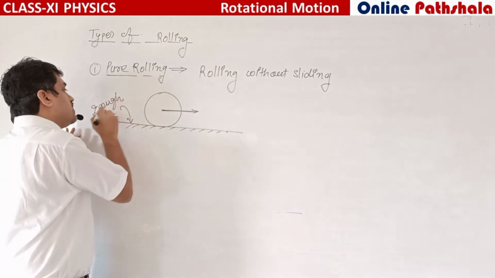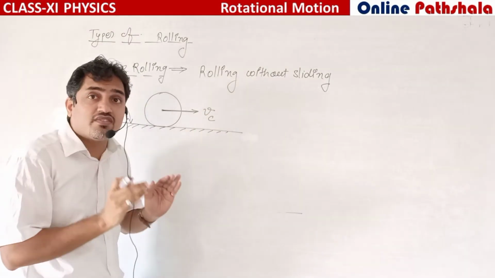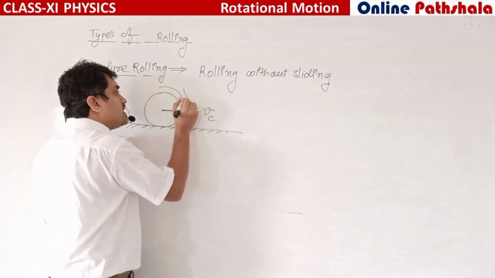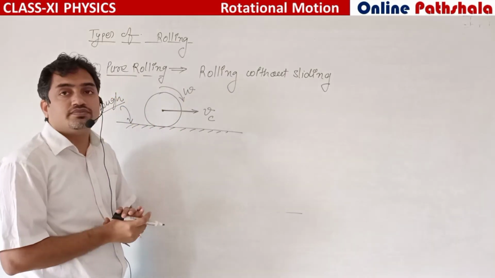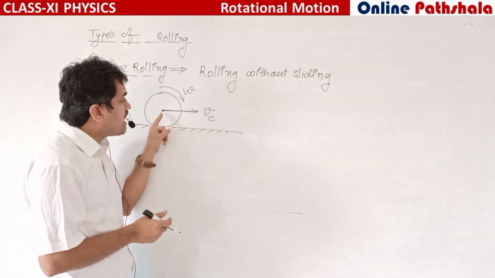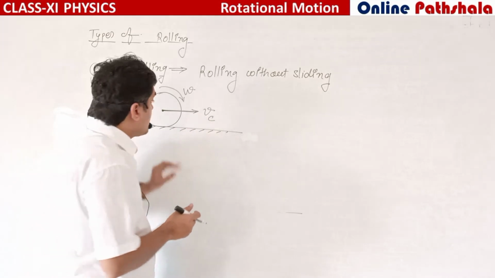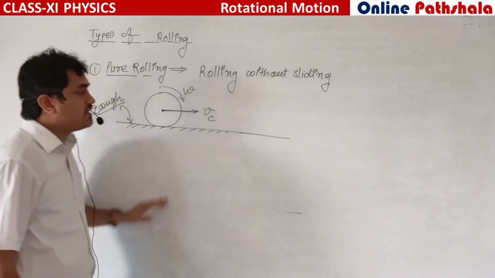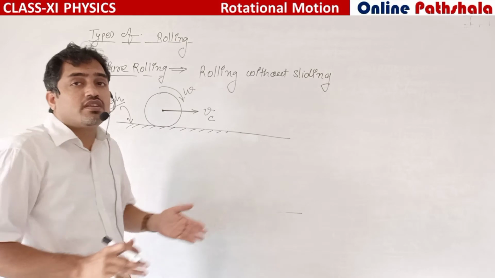Let us consider the velocity of the center of mass is Vc, meaning the velocity for the translatory motion is Vc, and this body is rotating about the axis passing through the center of mass with omega. If there is no sliding between this surface and this body, then what can you see?